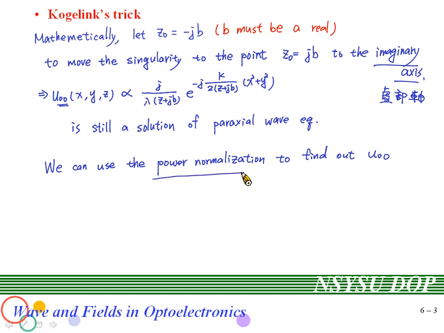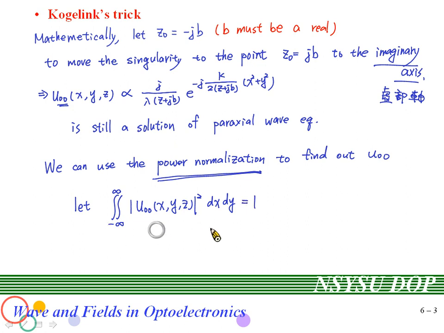So we have to use the power normalization to clearly express the U00 function. What is the power normalization? The power normalization is that we let the total power carried by each solution be 1. So if you have specified the total power carried by each solution, then you can clearly express the form of U00. And what that form will be, we will discuss in the following slide.